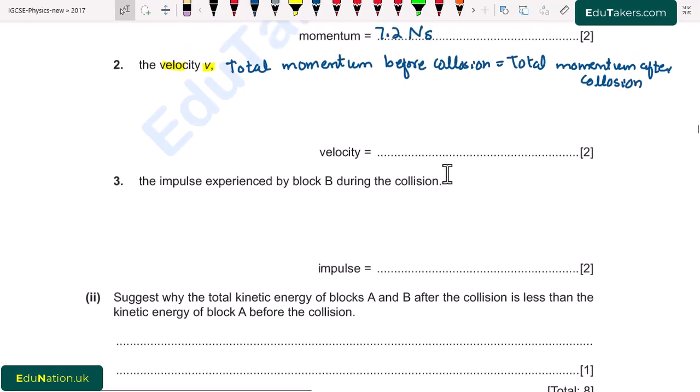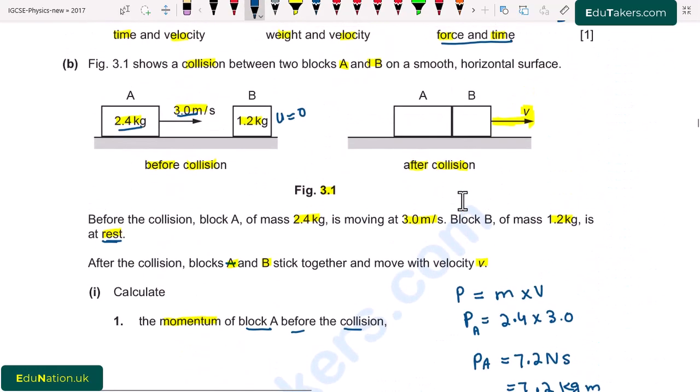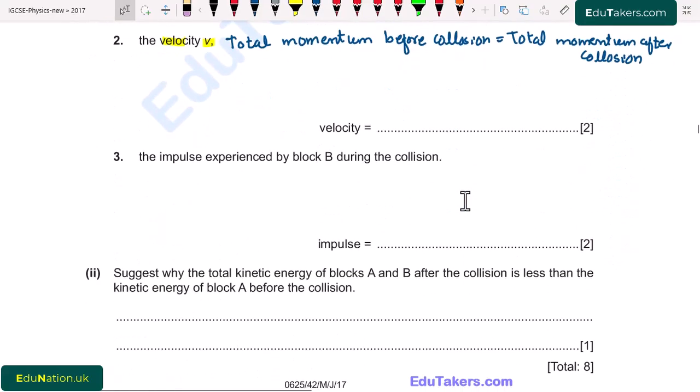Before collision there are two blocks A and B, so we have to add the momentum of both blocks: MA times UA plus MB times UB.